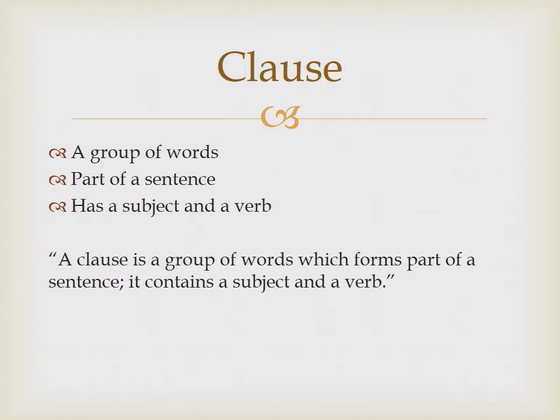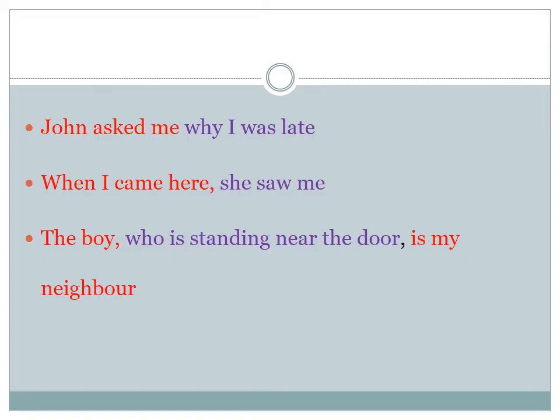Some clauses can stand independently without the help of other sentences or clauses, but others have to depend on clauses or sentences for their meaning, and we are going to differentiate between two kinds of clause soon. Okay, let us examine three examples. The first one, John asked me why I was late. Here there are two clauses. The first one is given in red and the second in blue. John asked me why I was late.